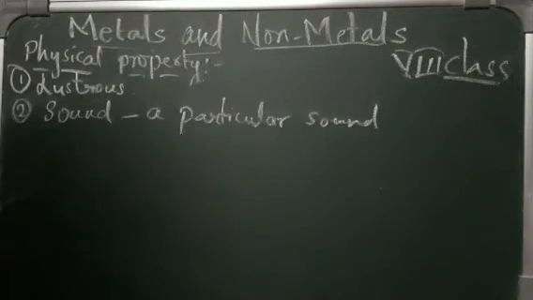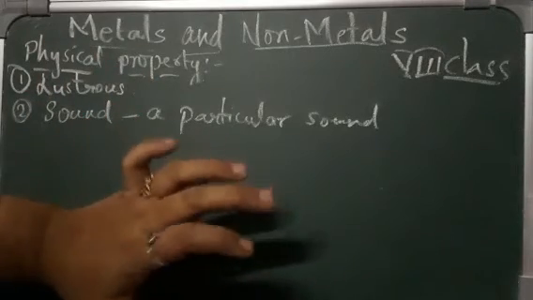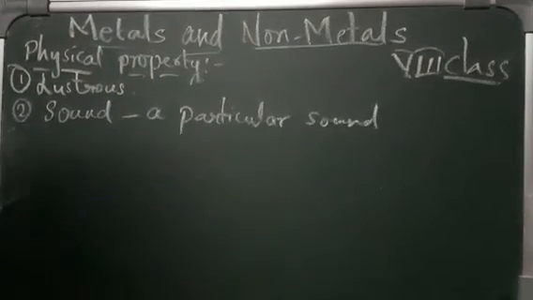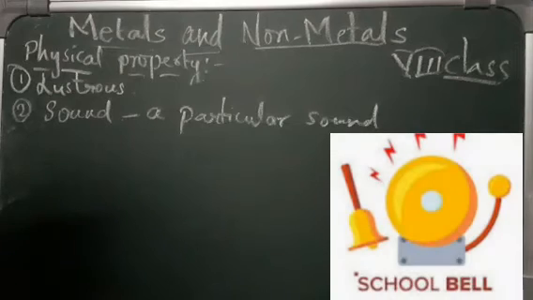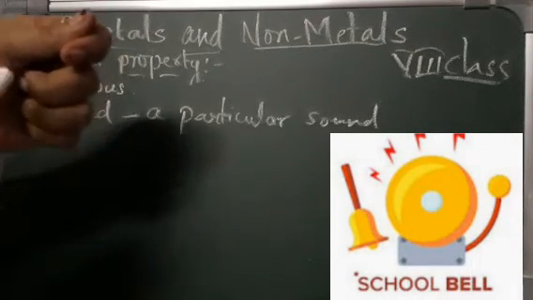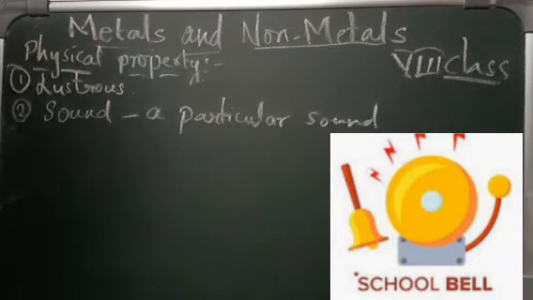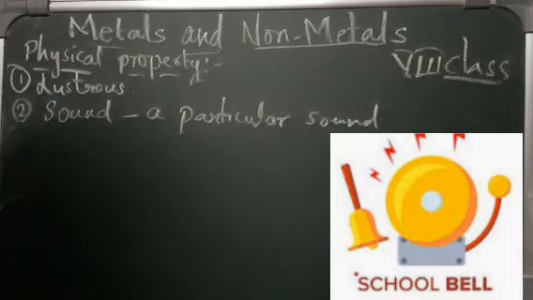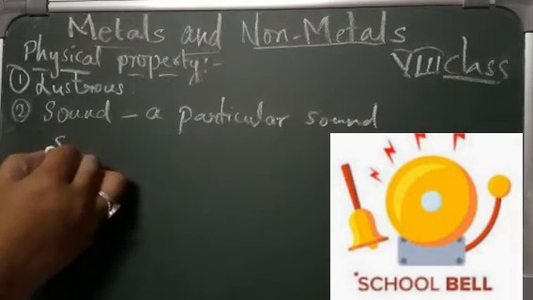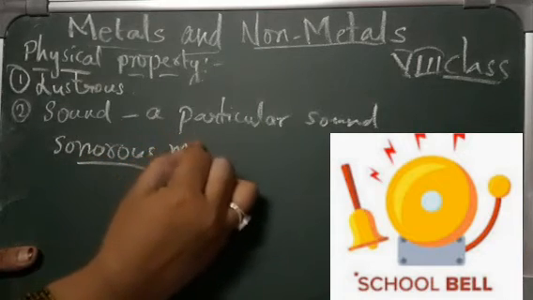So that is the difference: metals produce a particular sound. If you see your school bell ringing, when the auntie hits the bell, you will see that a ringing sound comes, right? That is nothing but a sound produced by a metal. So materials which produce a ringing sound are called sonorous materials. What are they called? They are called sonorous materials.